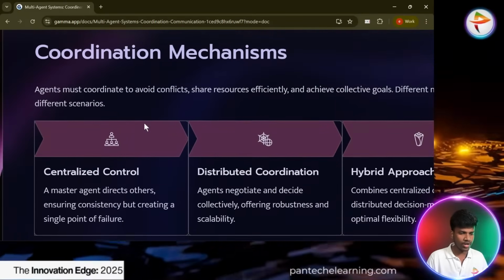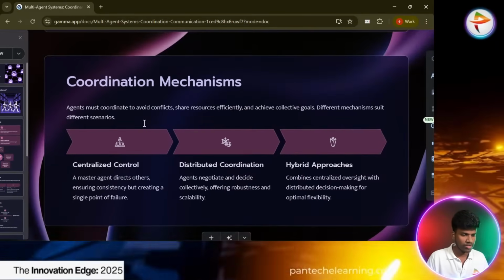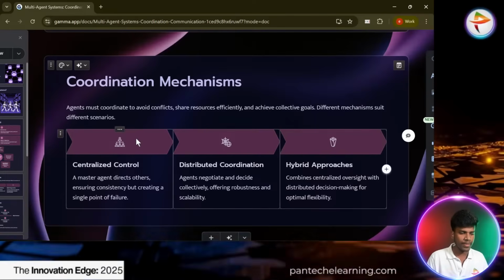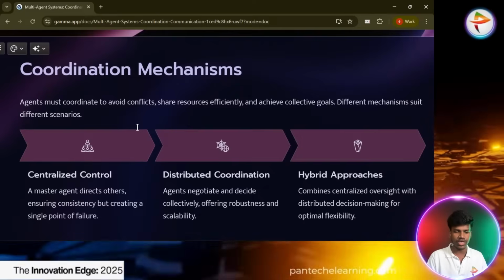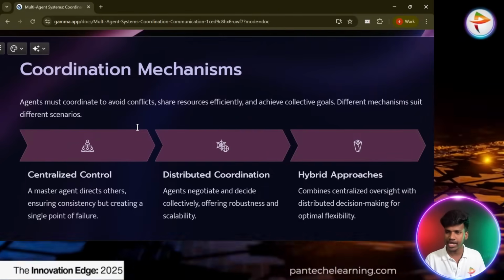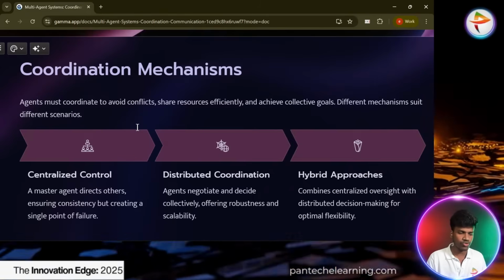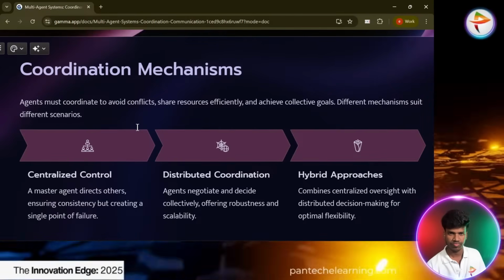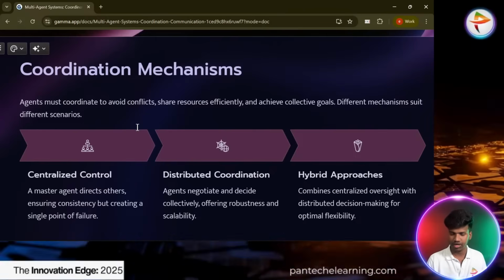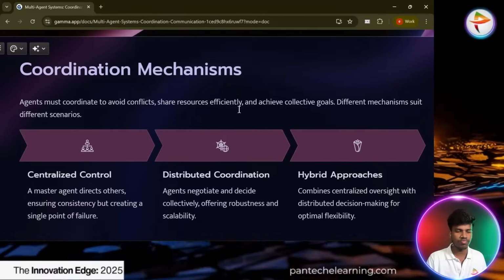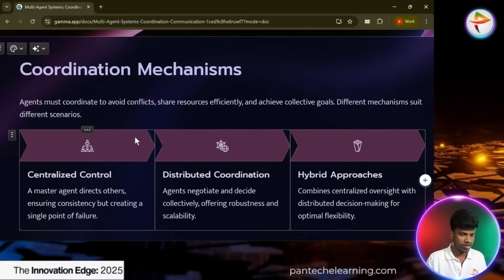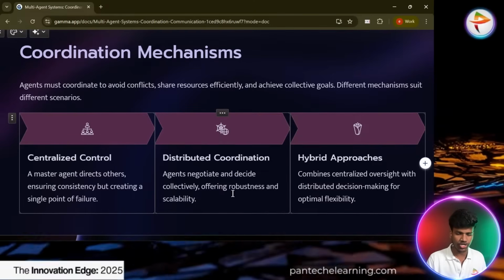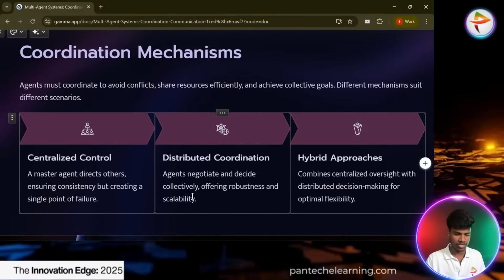So next one is the coordination mechanism. Agents must coordinate to avoid conflict, share resources efficiently, and achieve the collective goals. Different mechanisms suit different scenarios. We already discussed this earlier. Based on the surroundings, the action will differ. The approaches are centralized control, distributed coordination, and hybrid approaches.